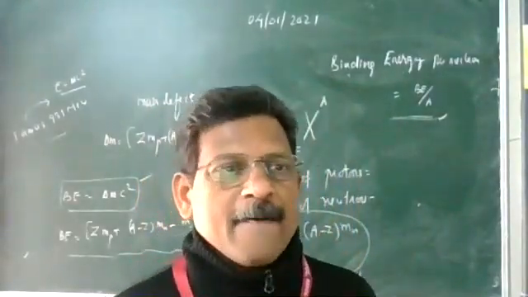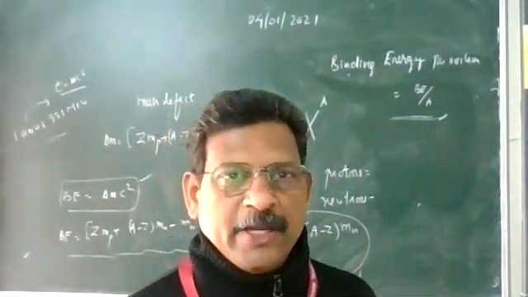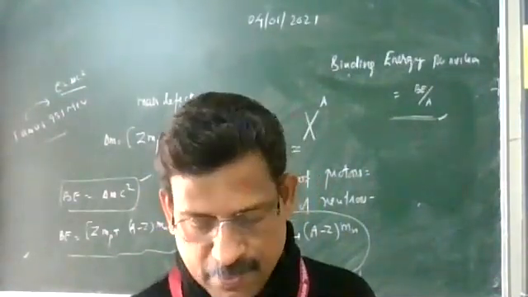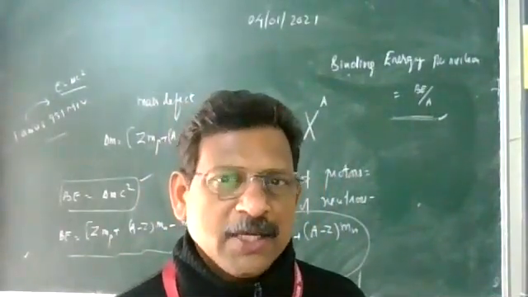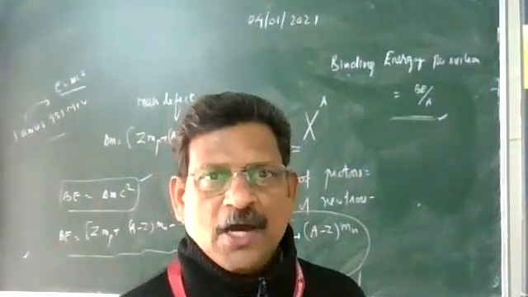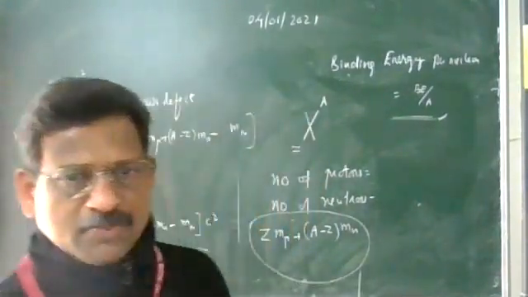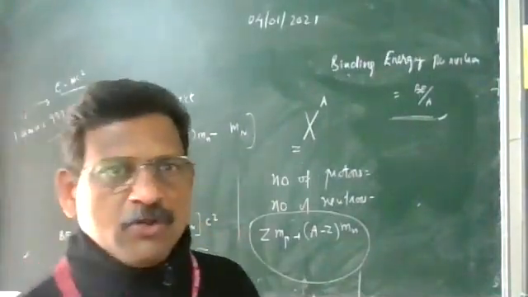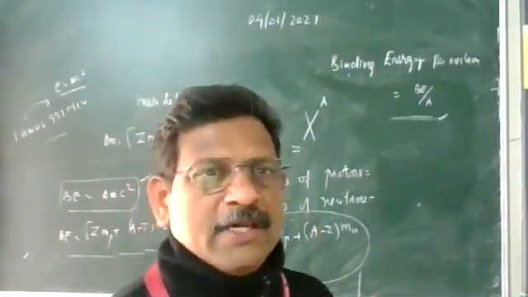Next is the binding energy curve. Of course, this is not in the syllabus, but I am explaining it for recognizing nuclear fission and fusion. So you can learn binding energy per nucleon for different nuclei, just for hydrogen, helium, carbon, oxygen, iron, uranium, etc. We calculate the binding energy with the same equation. Calculate the mass defect, multiply with 931 megaelectron volts, you will get the total binding energy, divided by the mass number, that will give you the binding energy per nucleon.